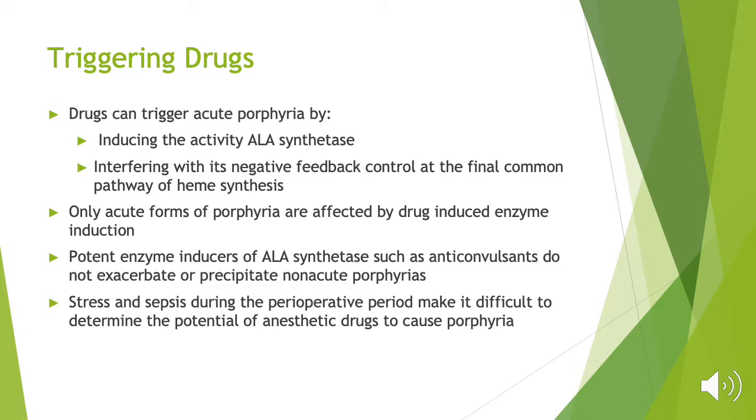So triggering drugs. Certain drugs, anesthetic drugs, are known triggers of acute porphyria. They do this by inducing the activity of the ALA synthetase. They interfere with its negative feedback control at the final common pathway of heme synthesis. Only the acute forms of porphyria are actually affected by the drug-induced enzyme. Potent enzyme inducers of ALA synthetase, such as anticonvulsants, do not exacerbate or precipitate non-acute porphyrias. Stress and sepsis during the perioperative period make it difficult to determine the potential of anesthetic drugs to cause porphyria.